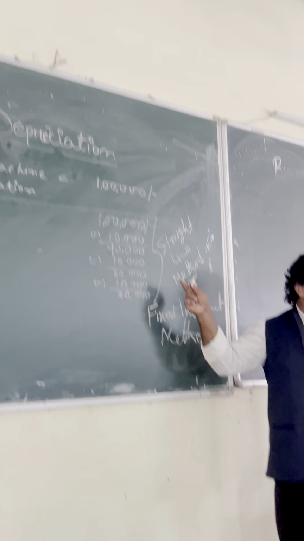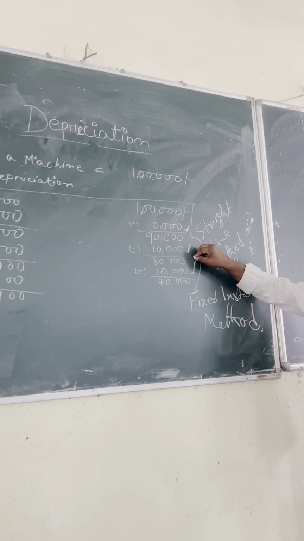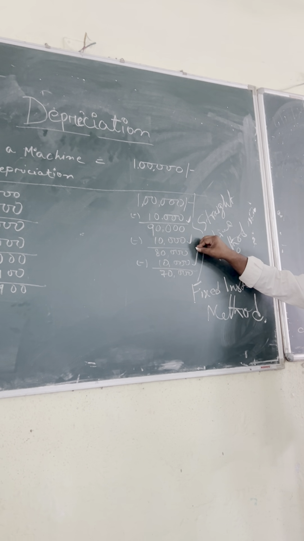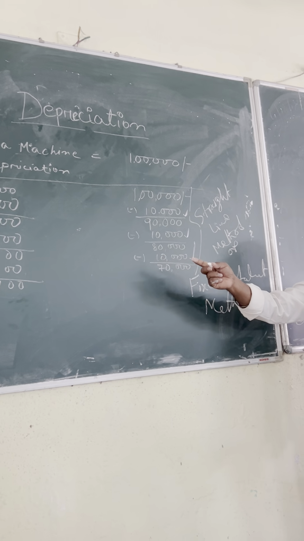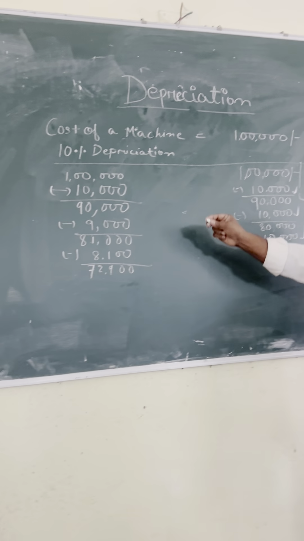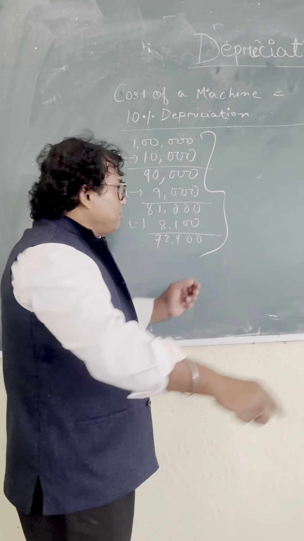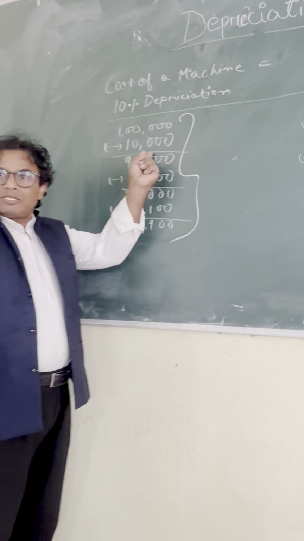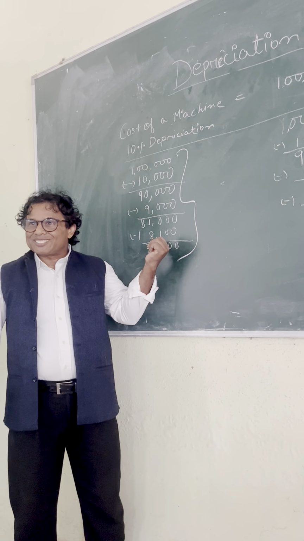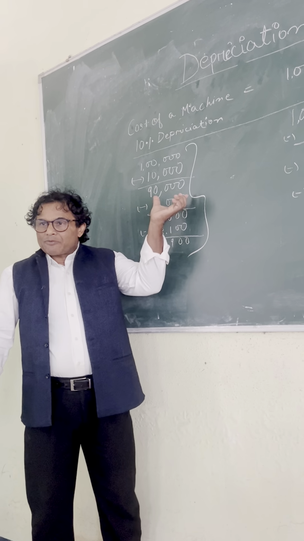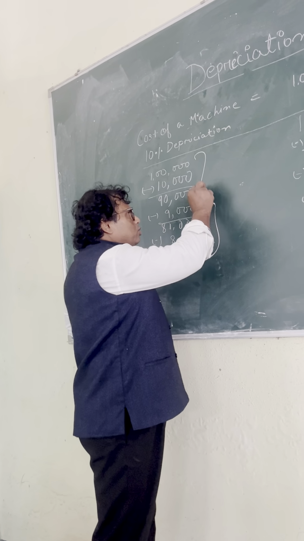So in this case what happened? Every year depreciation is the same figure. So fixed installment method, that's why. Or straight line method. Straight, every time same figure. Hope you understand? Similarly, here you come. You see, first time depreciation was 10,000. Next it becomes 9,000. Next it becomes 8,100. You see that? So here figures are reducing. So this name is reducing.